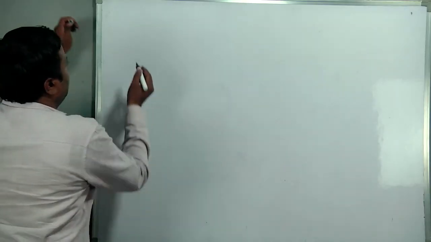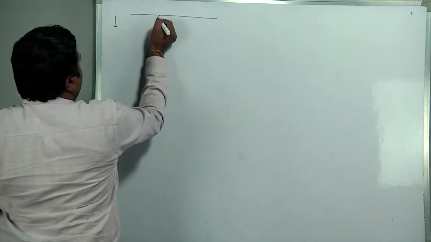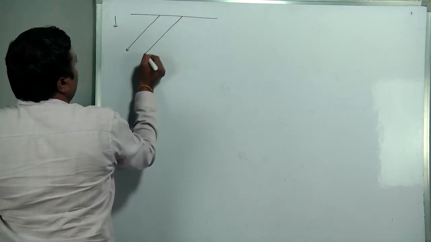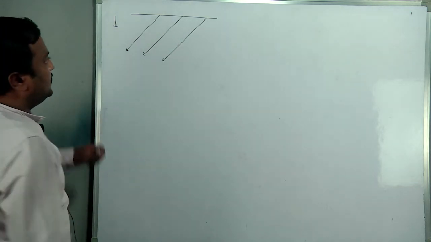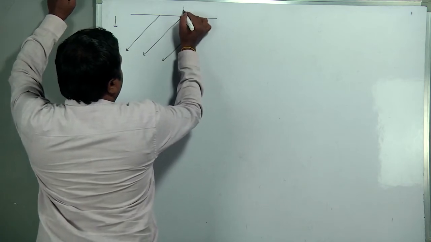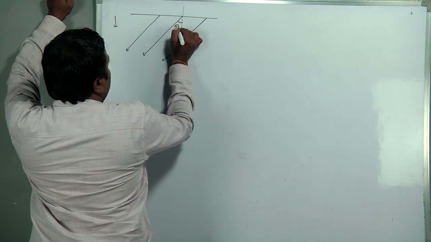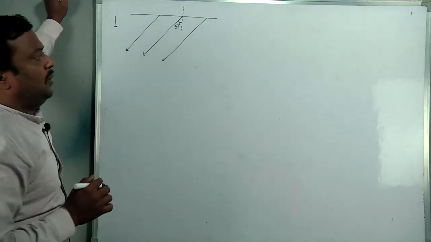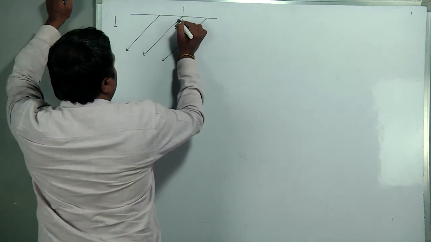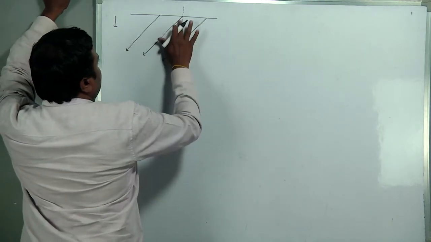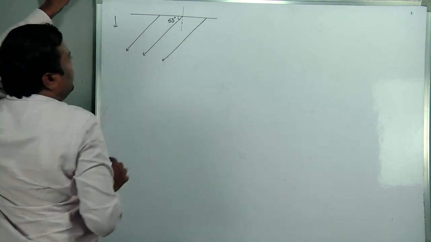So next case you see, same, this is the horizontal. Now the rain is falling like this. Previously that side we drew. Now rain is falling like this, and the angle it makes with this, say 53 degrees. 53 with the vertical. With the horizontal you take, that will be 37, or you take 53 with the horizontal.